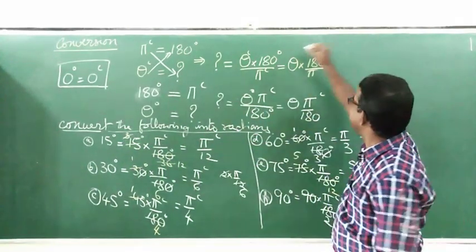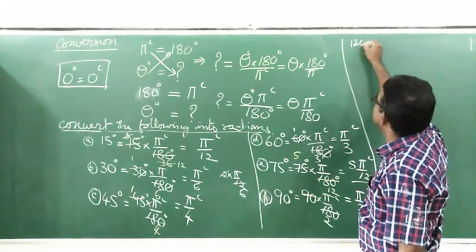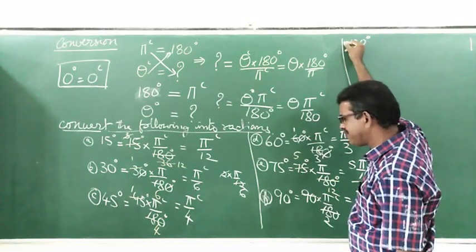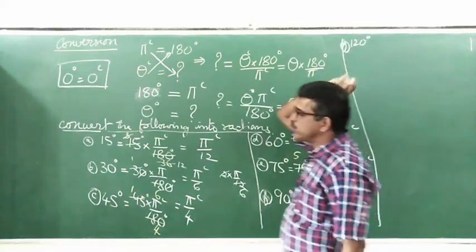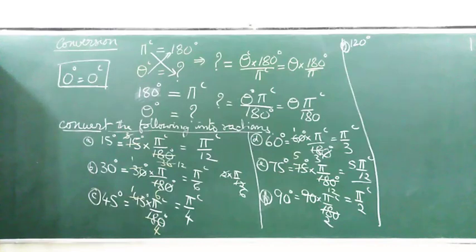Even the other angles which are given may be 120 degree. Just tell me what is 120 degree in radians?